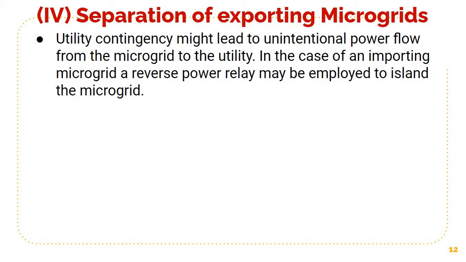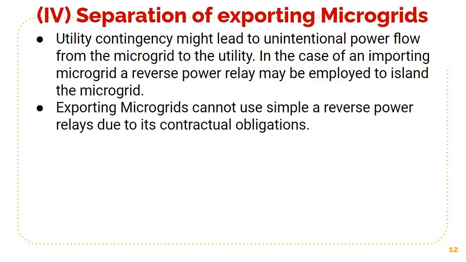So if the microgrid is an importing microgrid, we should employ a reverse power relay, and this relay should be connected to the circuit breaker to island the microgrid in case of a reverse flow of power. But in an exporting microgrid, we cannot use a reverse power relay because we have a contractual obligation. We have a contract with somebody to supply power.